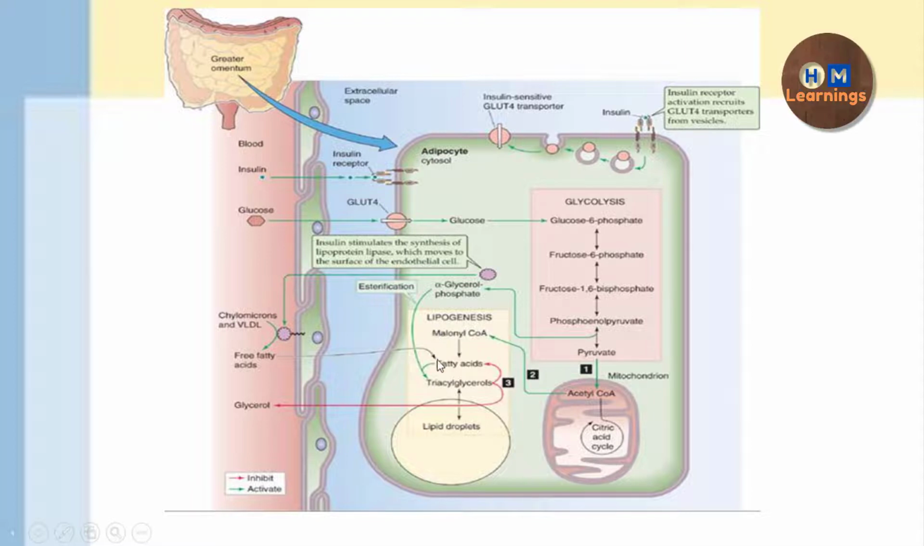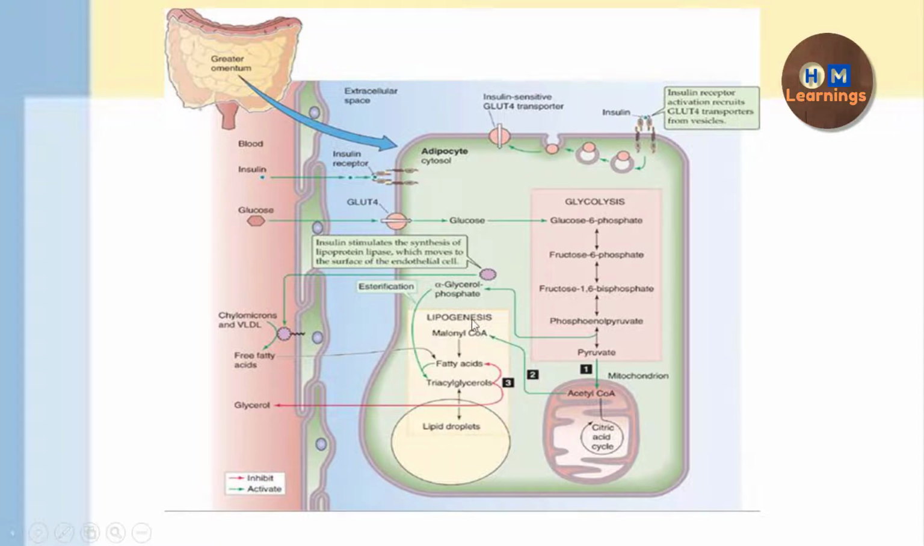So what happens is that the fatty acids which came inside the adipocyte will be incorporated with the alpha glycerol phosphate, which is formed as a result of glycolysis, to form triacylglycerols, and this is called lipogenesis.